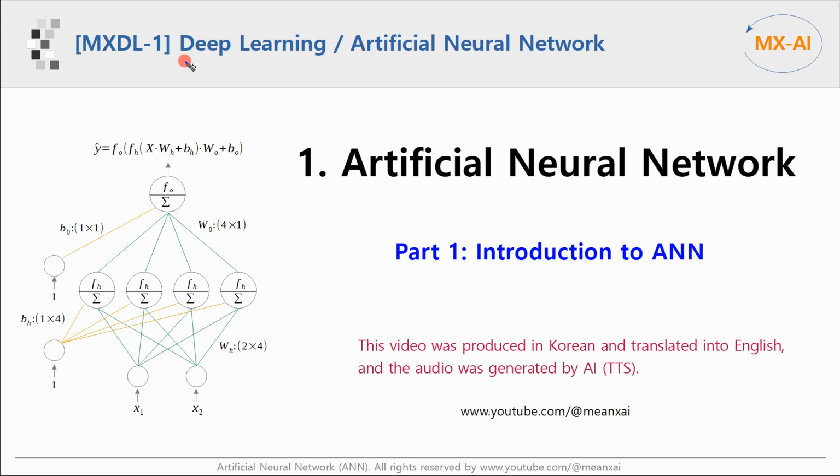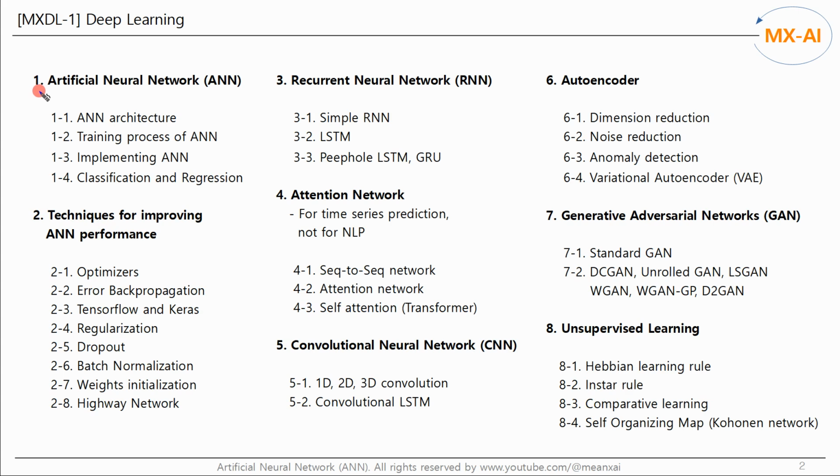Starting from this video, we will explore deep learning. In the deep learning course, we will take a closer look at the following 8 topics. The first topic is Artificial Neural Network, ANN. Since ANN is the basic framework for deep learning, let's look at it in relative detail.